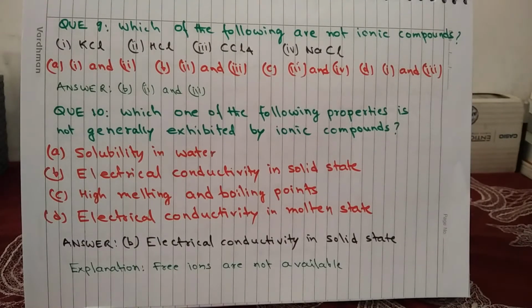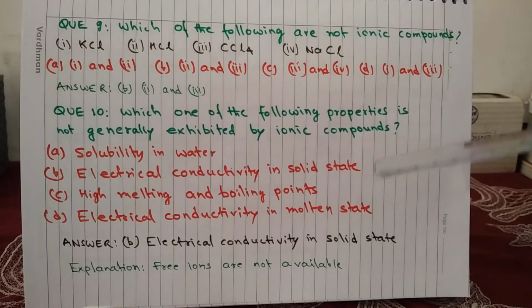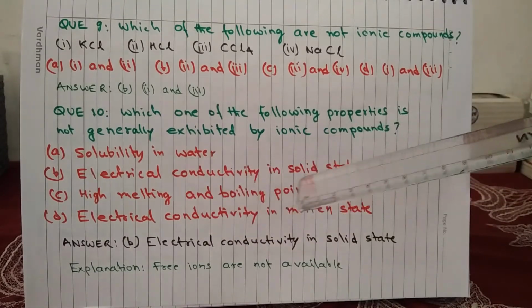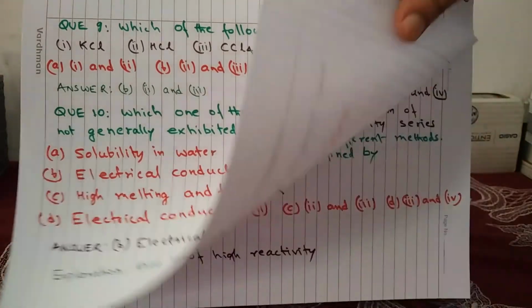Question 10. Which one of the following properties is not generally exhibited by ionic compounds? A, solubility in water; B, electrical conductivity in solid state; C, high melting and boiling points; and D, electrical conductivity in molten state. And the answer is B, electrical conductivity in solid state, because in solid state free ions are not available for conduction of electric current.